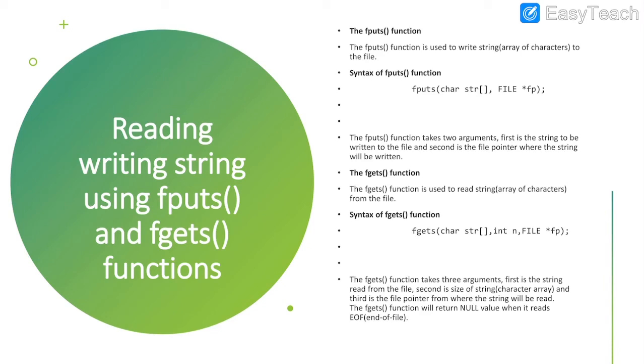So how is the string separated? With the help of a blank space. Whenever you encounter a blank space, that is considered as a new word. And again it is going to take two arguments. One is a string array for storing whatever strings or characters you want to print, and another argument which is used to point out the particular file.